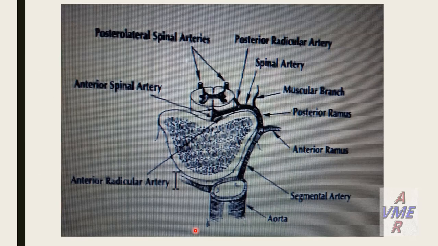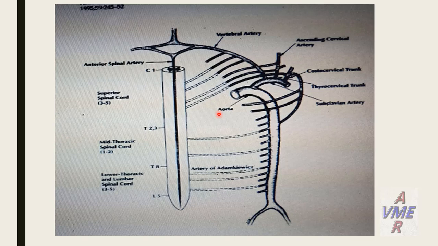This is the picture of the blood flow to the spinal cord. We have here the aorta, segmental artery, anterior ramus, posterior ramus, muscle branch, spinal artery, posterior radicular artery, and we have the posterolateral spinal arteries and the anterior spinal artery.